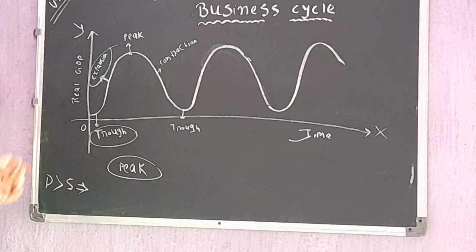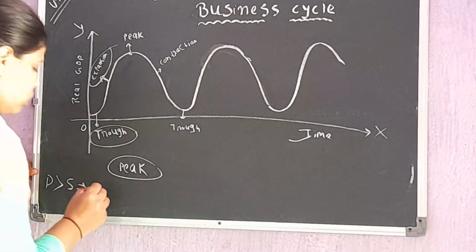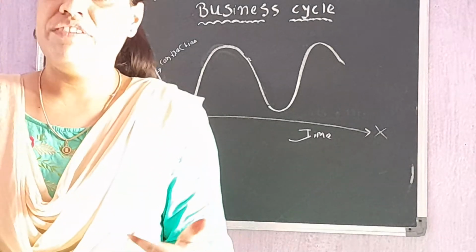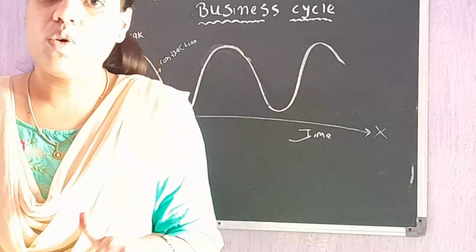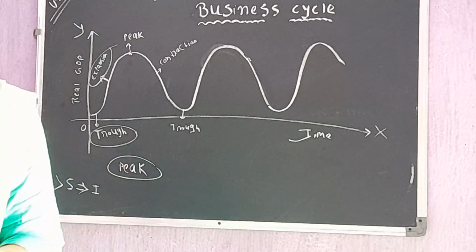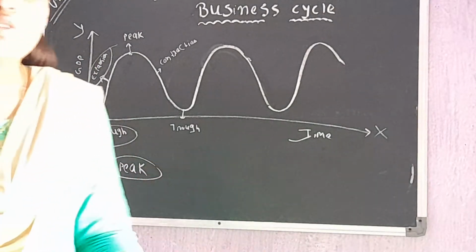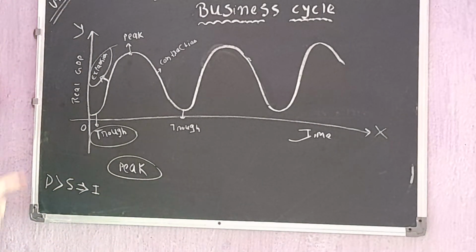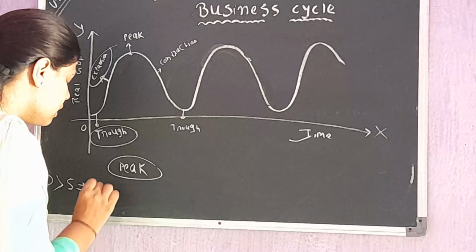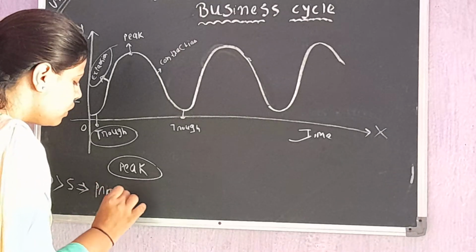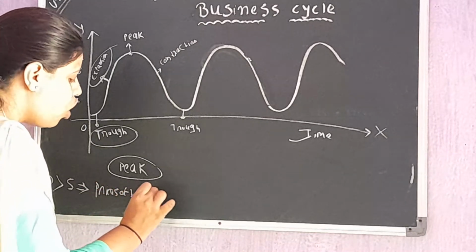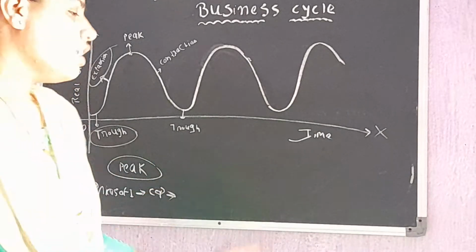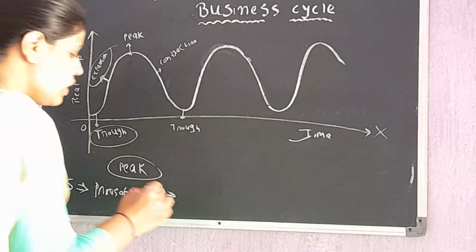When the demand is more than supply, of course the prices of input rise. If the demand for goods is more than supply, of course demand for input like factors of production, land, labor, capital, entrepreneur would also be higher. So as the demand is more than supply, the prices of input increase. When the prices of input increase, the cost of production also increases, right? And when the cost of production increases, cost of living also increases.